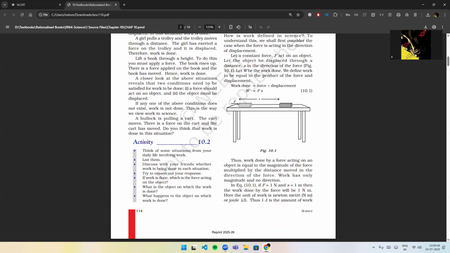This is the way we view work in science. A bullock is pulling a cart. The cart moves. There is a force on the cart and the cart has moved. Do you think that work is done in this situation?